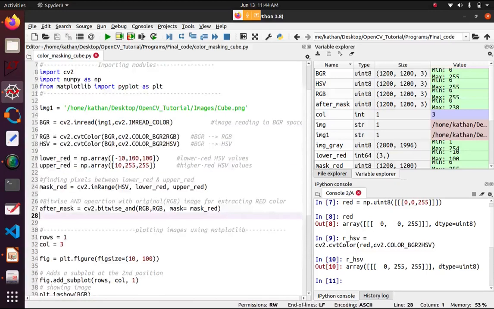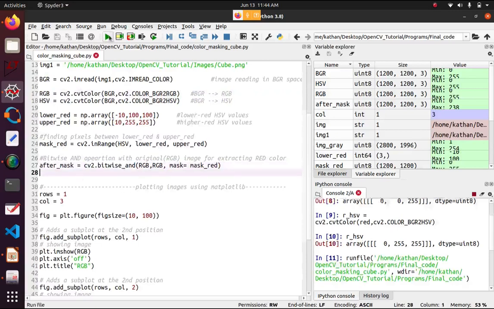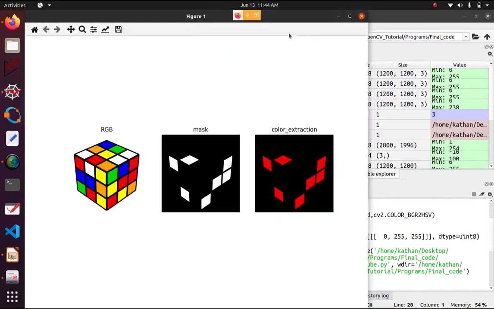We have the original image, this RGB. Then we multiply this mask using cv2.bitwise_and. It does the bitwise AND operation with the whole image. So let's see that. You can refer here.